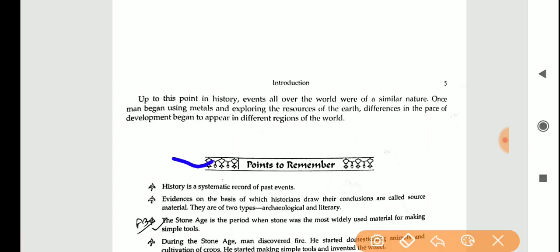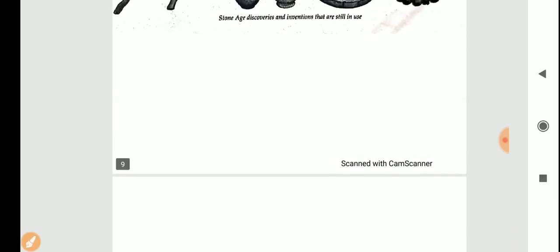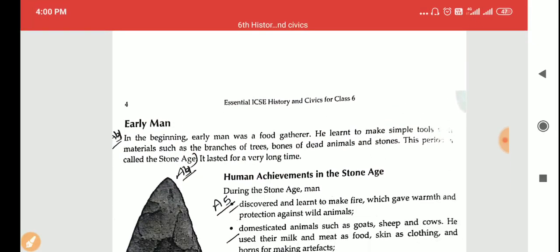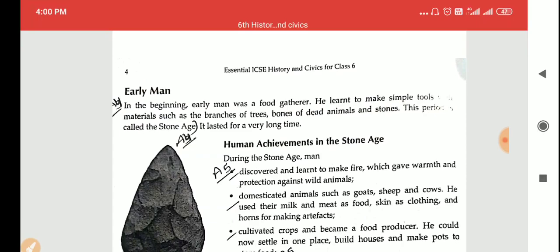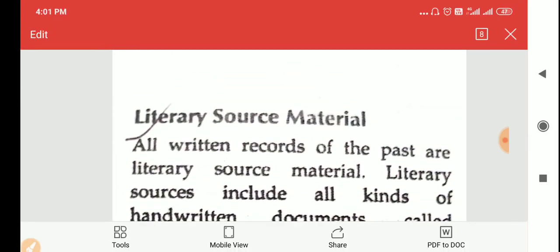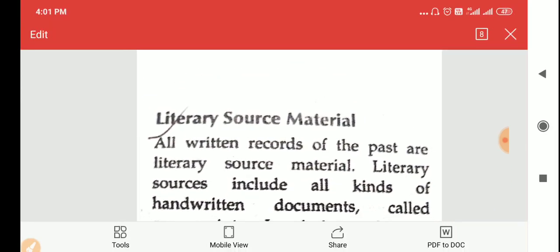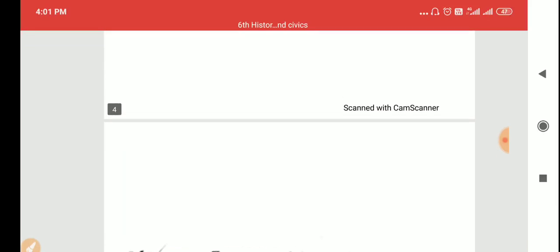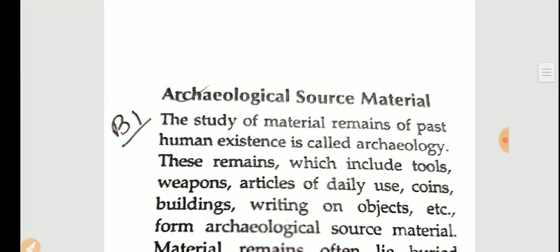All these points are given to you here. It is very easy for you to find out. So early man, I have marked a few questions, you can go through, but it will be good if you find out yourself. So don't look for my answers, you yourself will find out. I know you all are very clever, you will do it.